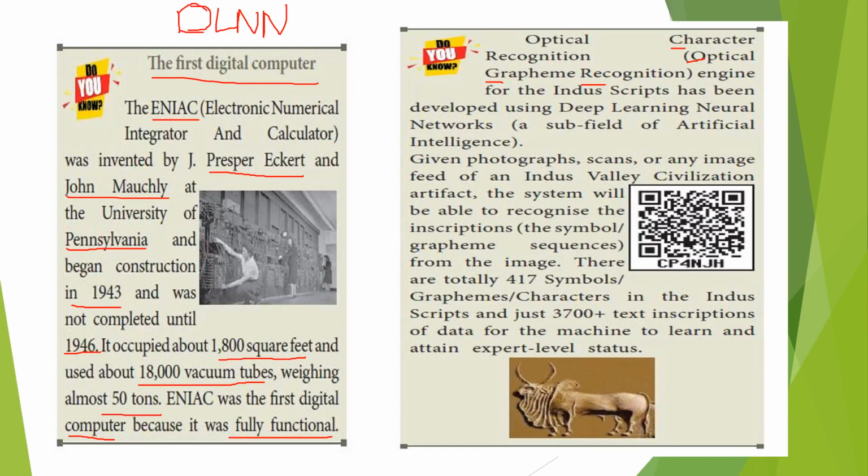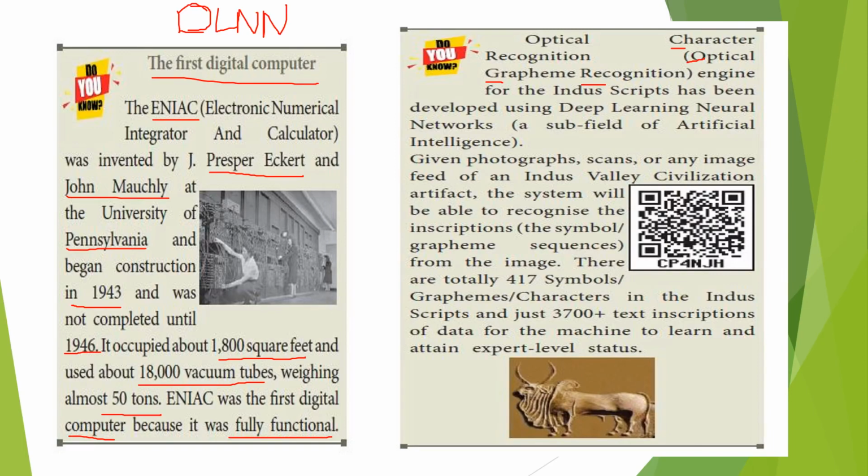If we give a photograph of any animals or any inscriptions, it will scan the images. Whenever we scan the images, below that image it will give the full history of that image.